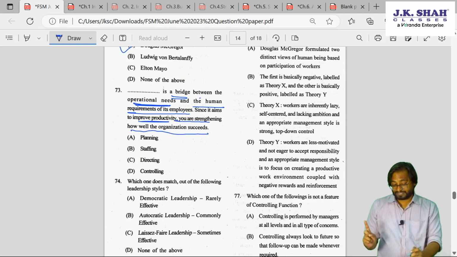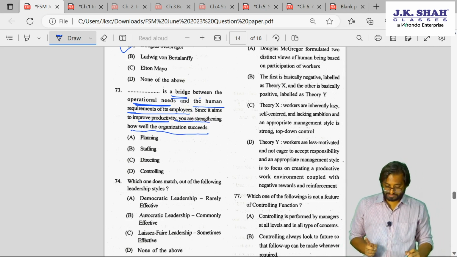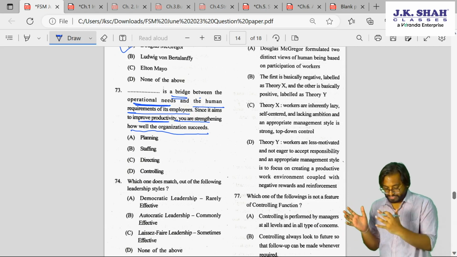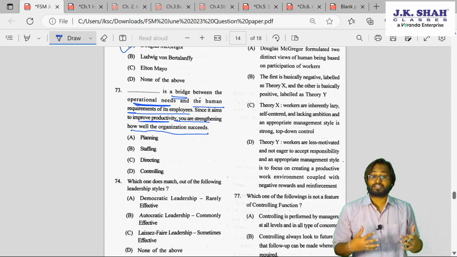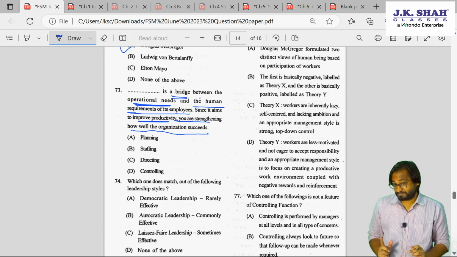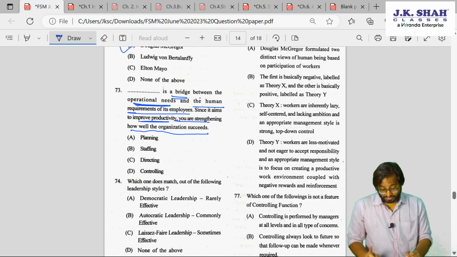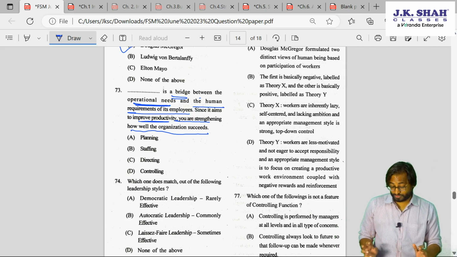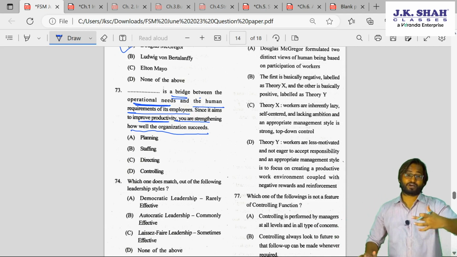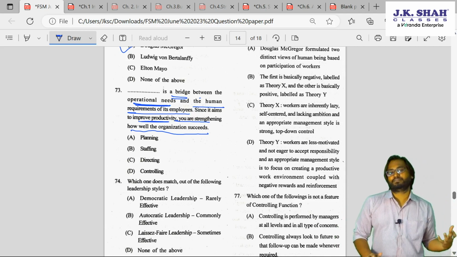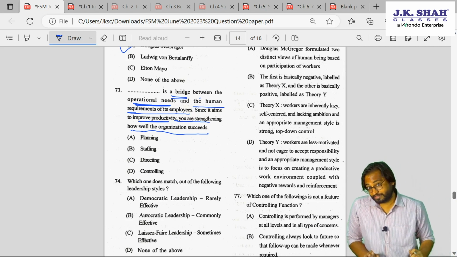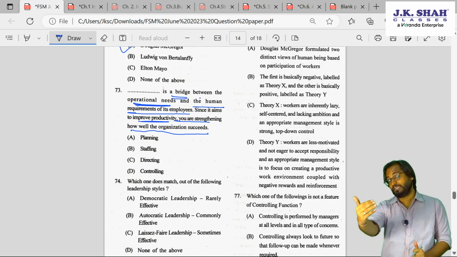It can't be planning, right? Operational needs and human requirements of its employees, you might feel staffing, but be careful, because planning is not your answer for sure. Controlling means you will compare your actuals with standard, so controlling is also eliminated. So either it will be staffing or directing.